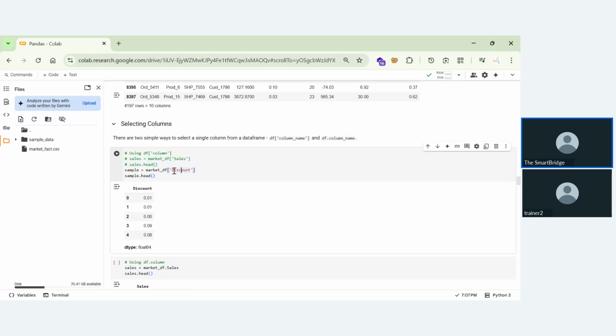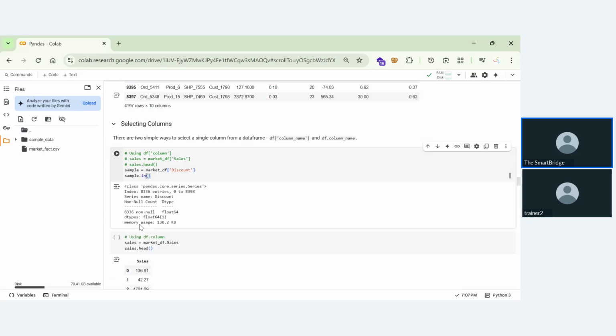Now you can see I'm getting the head of this. Now I can get the tail also. Tail represents the last 5, and I can also get the info and also describe.